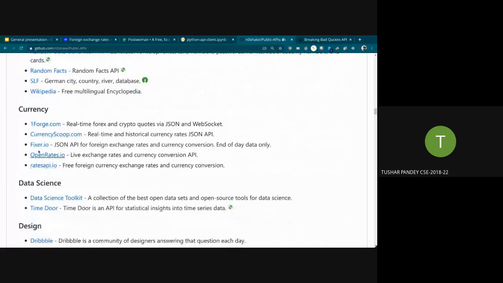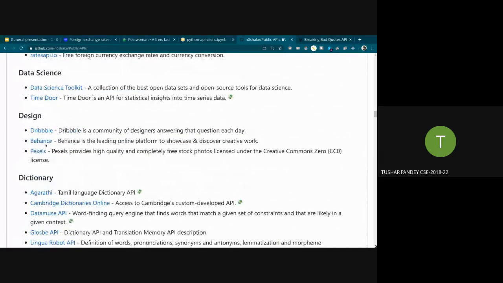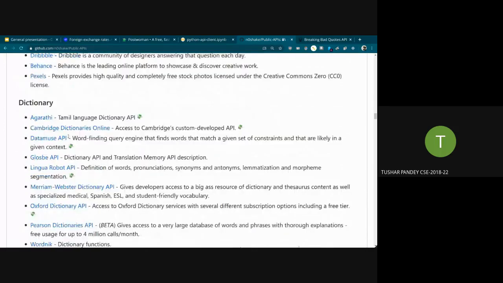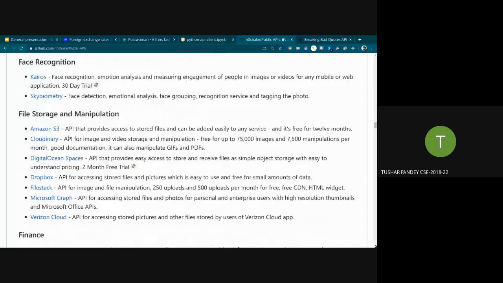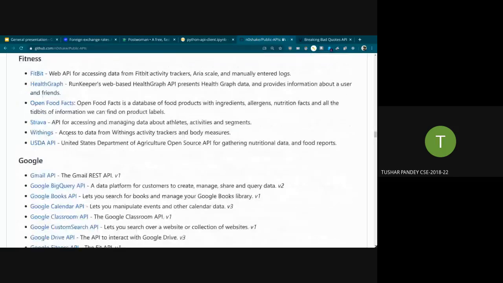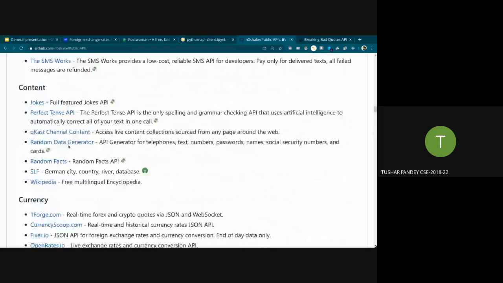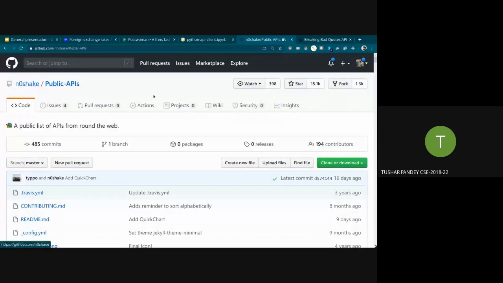Like there's an exchange rates API. There's Fixer.io. For data science, we have toolkits. For design, we have Dribbble. Dribbble also has an API, if you want to know. There are various dictionaries, entertainment, events, face recognition, file storage, everything. This is a very good list if you want to consult it, reference it. This is not me, but it's a very good project.